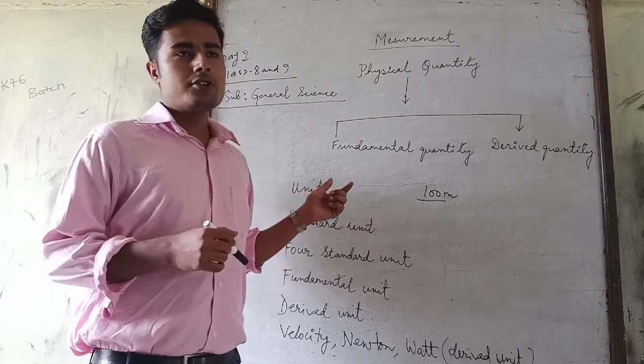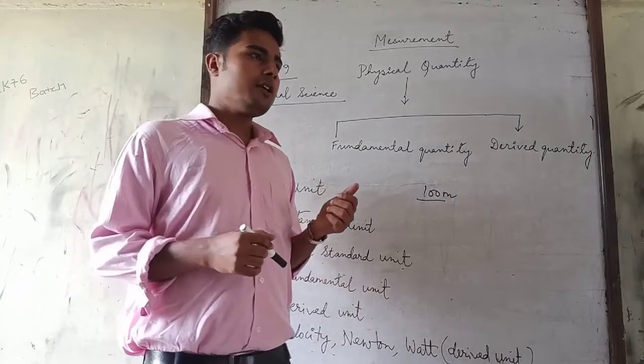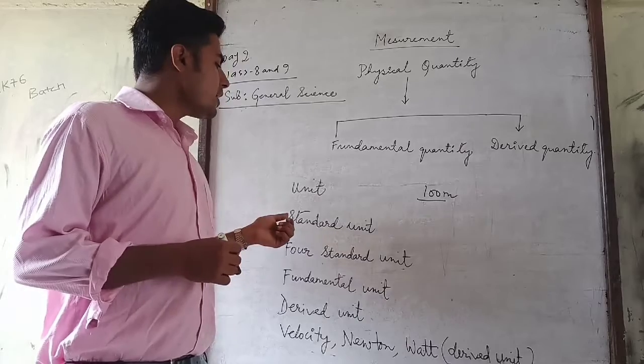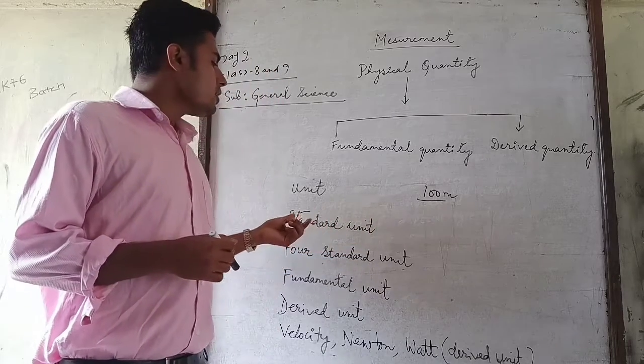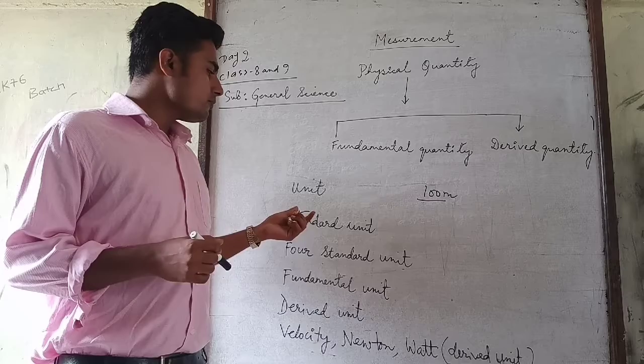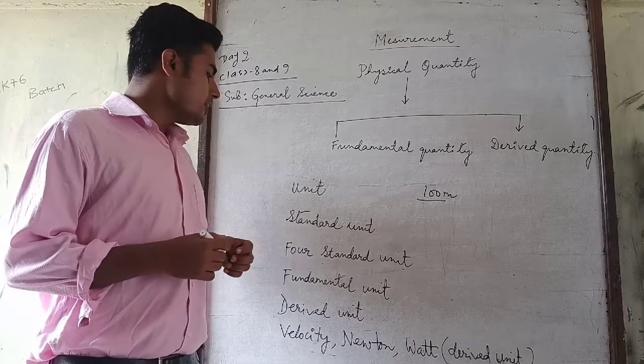What do you mean by standard quantity? Standard quantity is defined as an internationally accepted reference with which any other physical quantities are compared.